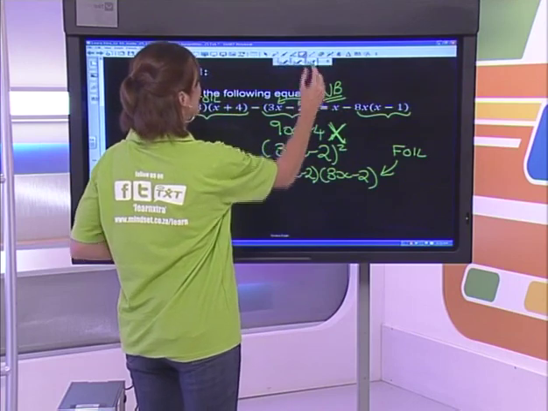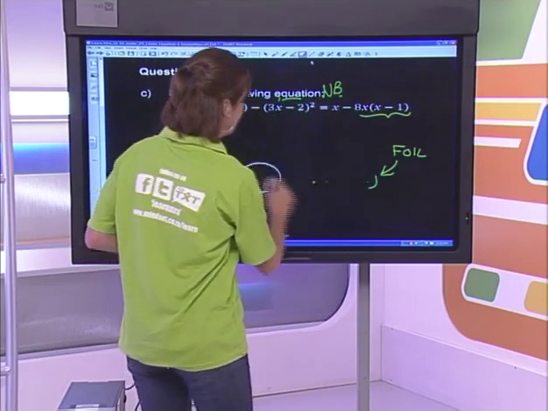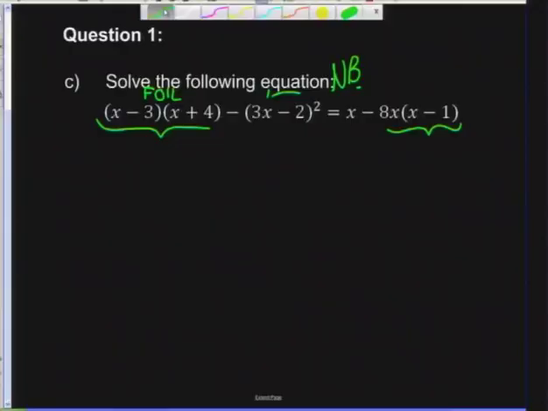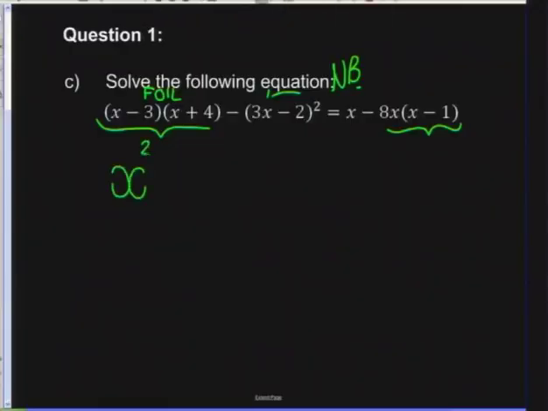All right, let's take this all away so we can actually just work out our sum nicely. And let's see what we've got here. Right, so if we FOIL out the first 2 brackets, we're going to get an x squared. I've got outers, which is going to be positive 4x. I've got inners, which is negative 3x. And I've got lasts, which is negative 12.